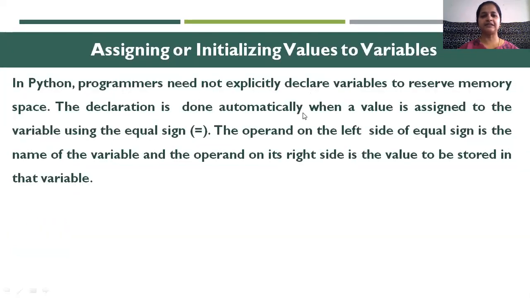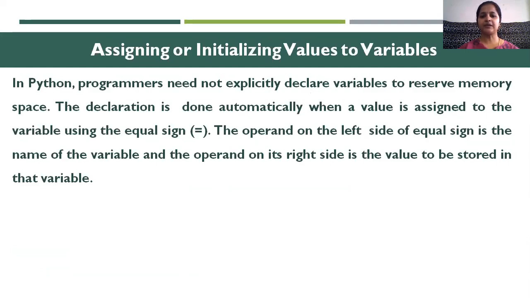Assigning or initializing values to variables. In Python, programmers need not explicitly declare variables to reserve memory space. The declaration is done automatically when a value is assigned to a variable using the equal to sign.